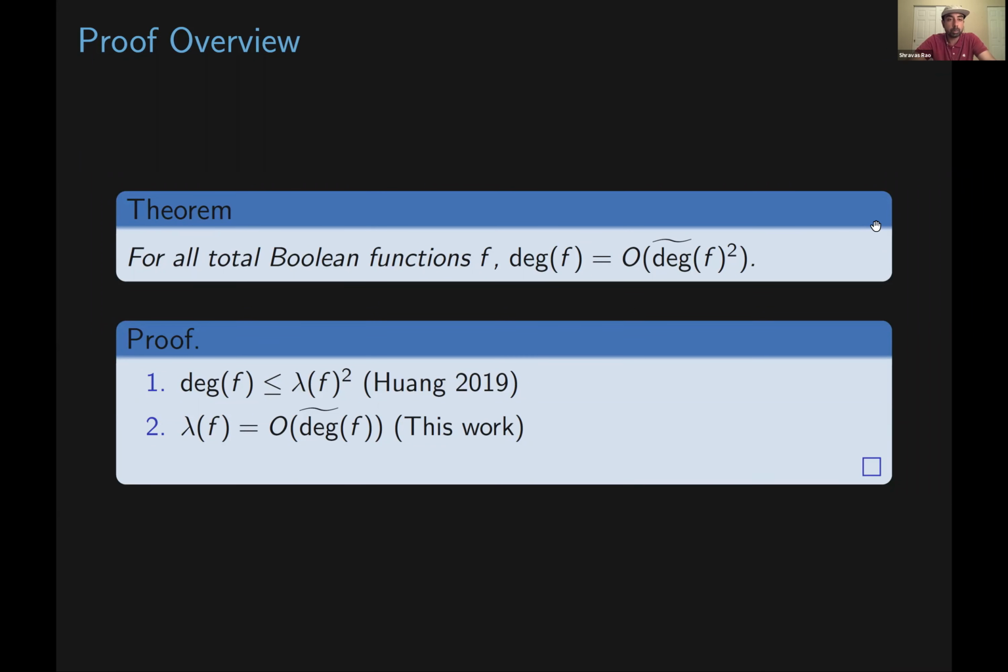I'll give a quick proof overview of this result. We show that for all Boolean functions, the degree is bounded above by the approximate degree of f squared. And again, this proof is going to rely a lot on Huang's result. Huang showed that the degree of f is bounded above by lambda of f squared, the spectral sensitivity of f squared. And what we show is that the spectral sensitivity of f is bounded above by the approximate degree of f.